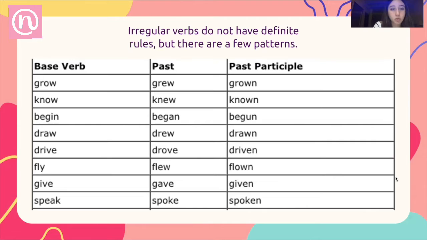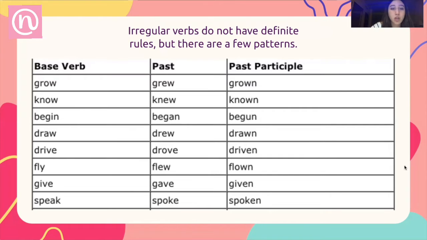We have the verb grow. The past is grew. The past participle is grown. The verb know. The past is knew. Past participle is known. For the verb begin, its past is began. Past participle begun. For the verb draw, its past is drew and the past participle is drawn.